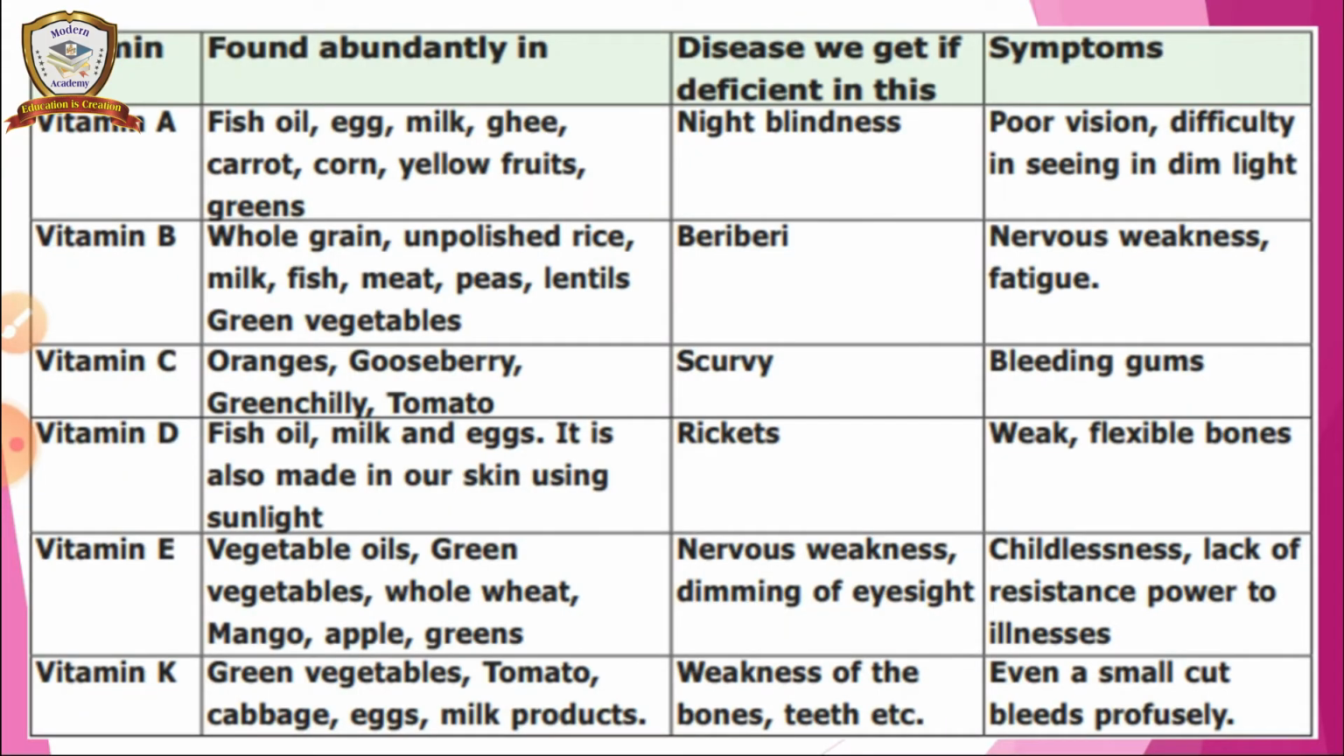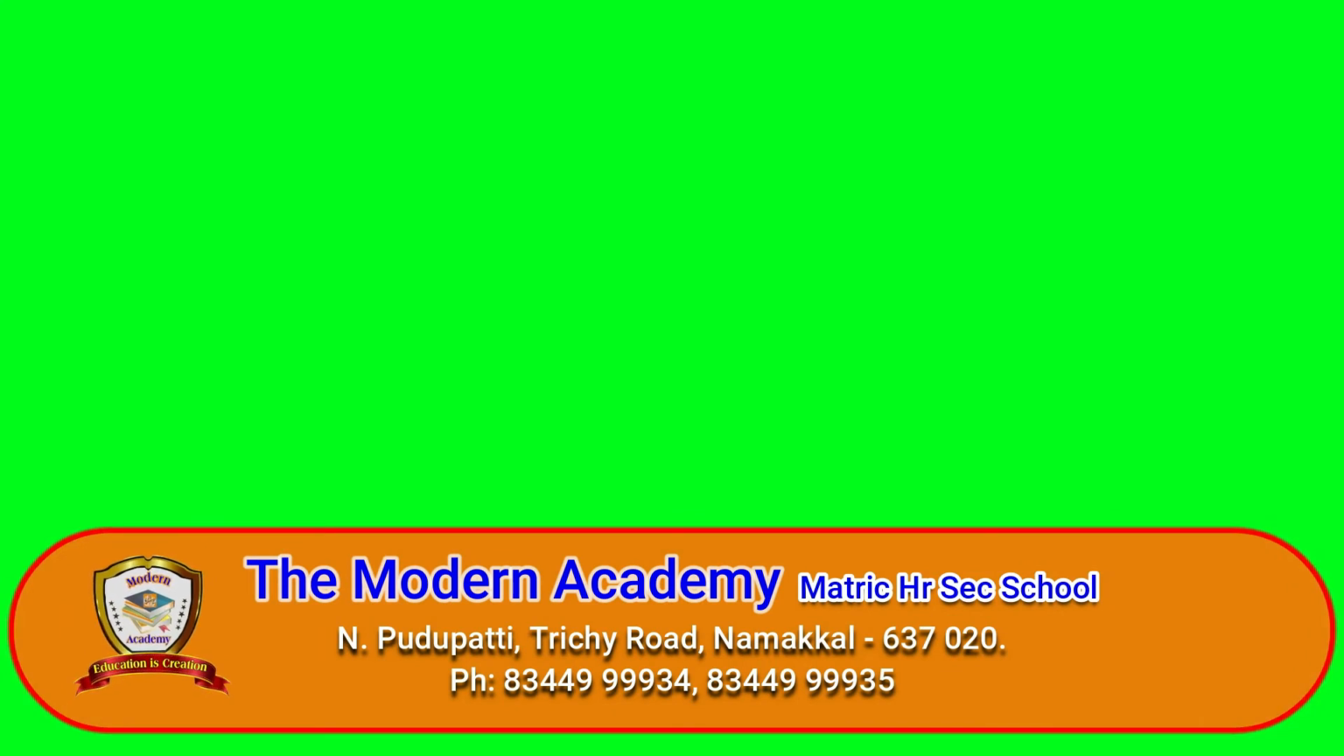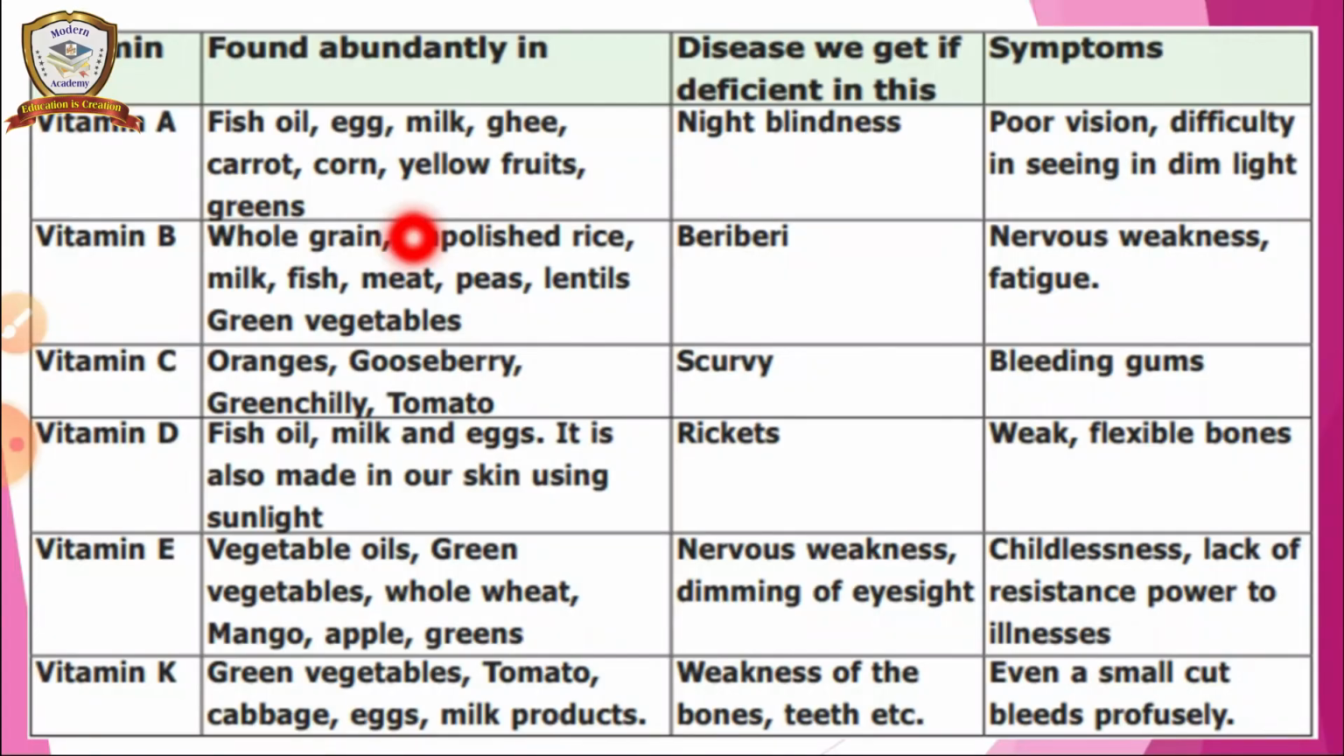Okay, and now these are the vitamins, their sources, and the diseases and symptoms of their deficiency. Vitamin A we find in fish oil, egg, milk, ghee, carrot, corn, yellow fruits, greens. And suppose we get very little or don't get proper vitamin A, then we get the night blindness disease, and the symptom is poor vision, difficulty in seeing in dim light, so one is unable to see.